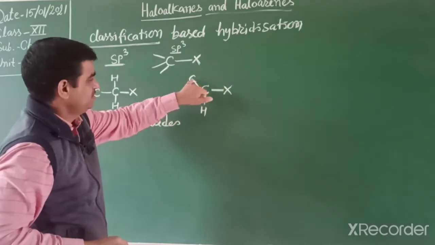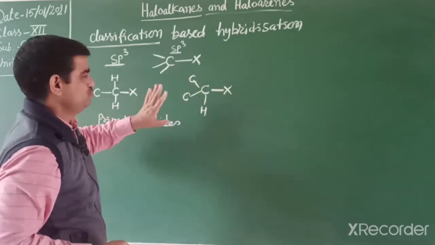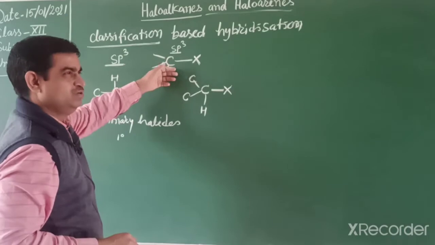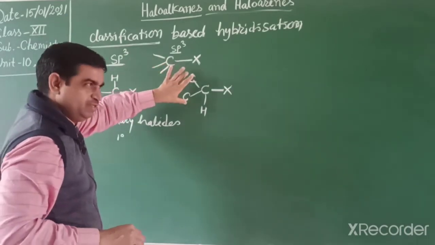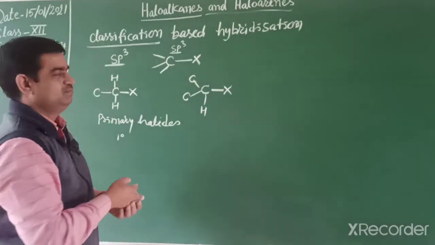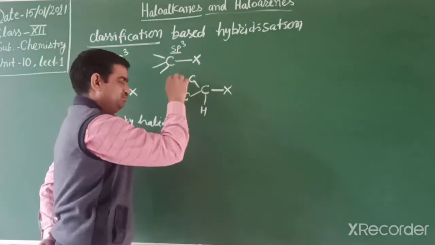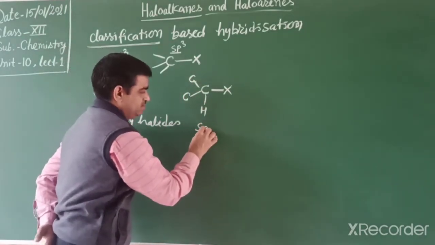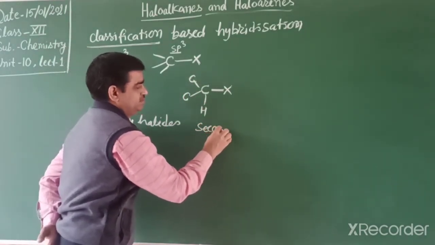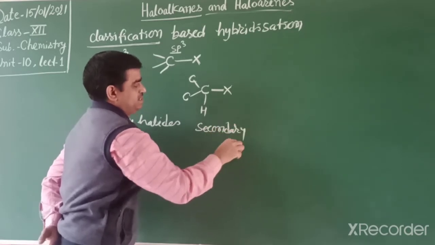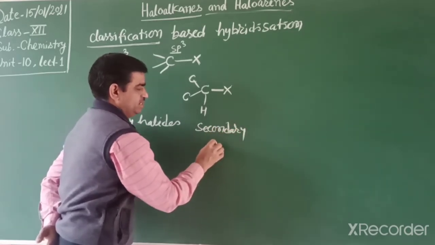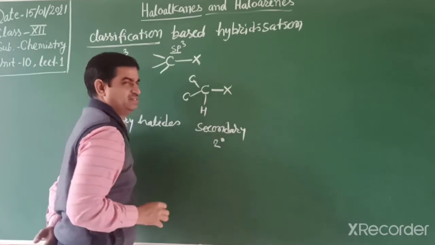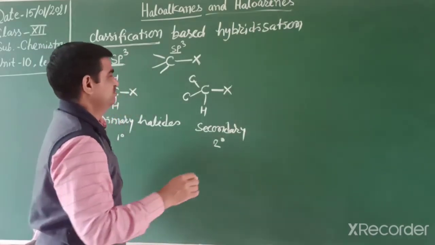Because this carbon is attached to 2 carbons, at least 2. The chain length may be 2 or more than 2 carbon atoms; it does not depend on length. So this one is a secondary halide, or 2-degree halide.